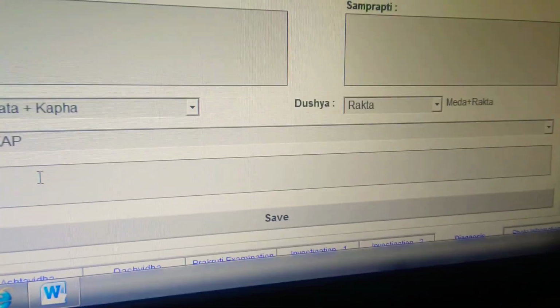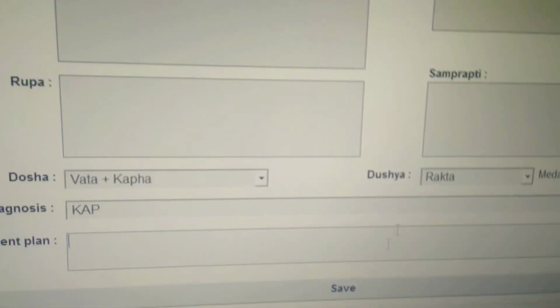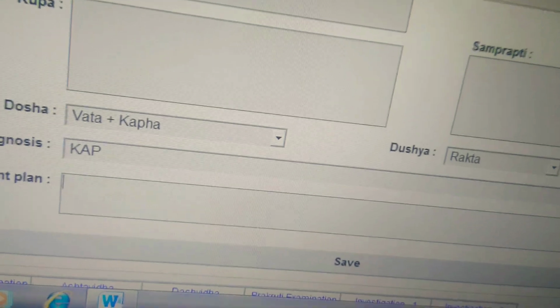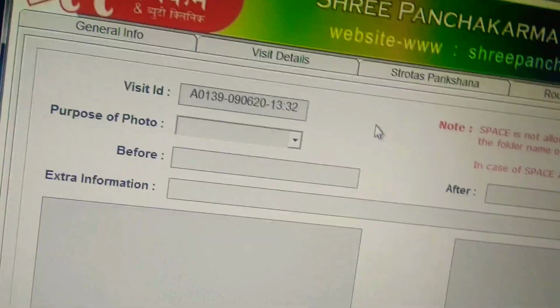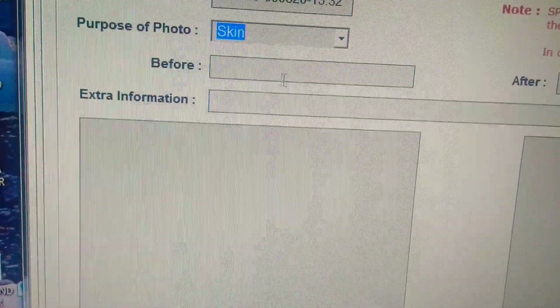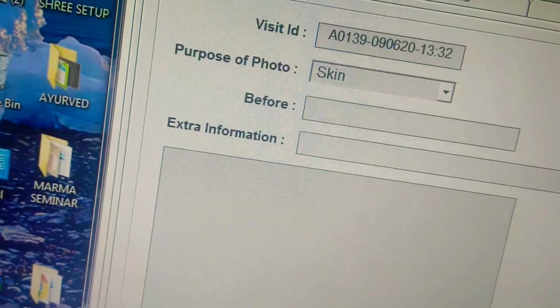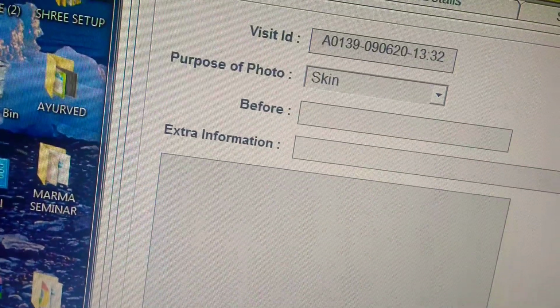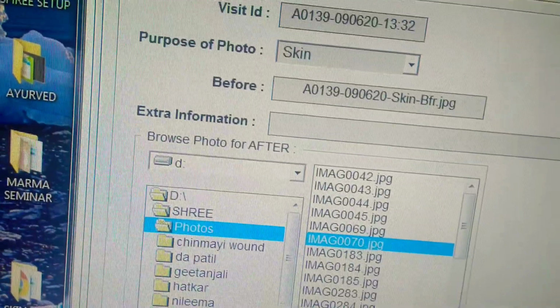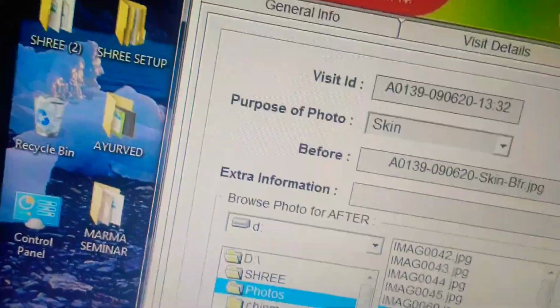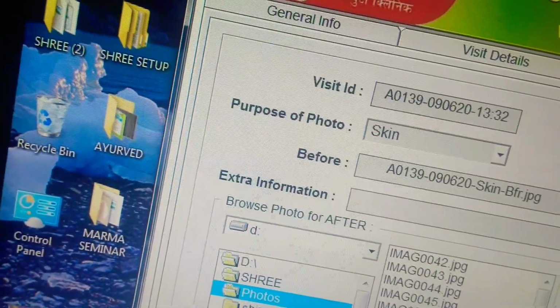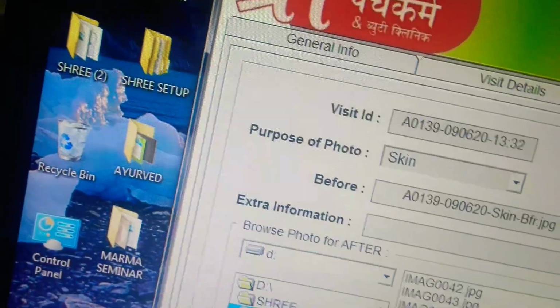Then next is a treatment plan. In short, you can write the treatment plan and then save it. Then photo information also you can do. Against that particular visit ID, purpose of photo for skin or for hair, before, then you can select these photos, and like this, after also you can select from this, and then you can save them like this.